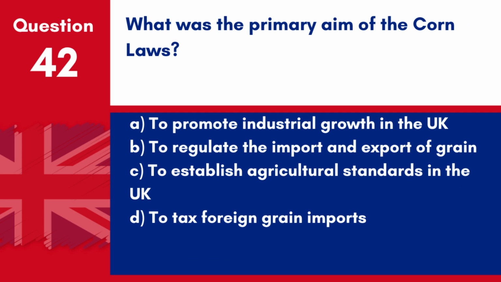Question 42. What was the primary aim of the Corn Laws? A. To promote industrial growth in the UK. B. To regulate the import and export of grain. C. To establish agricultural standards in the UK. D. To tax foreign grain imports. Answer. B. To regulate the import and export of grain. The primary aim of the Corn Laws was to regulate the import and export of grain to protect domestic agriculture.